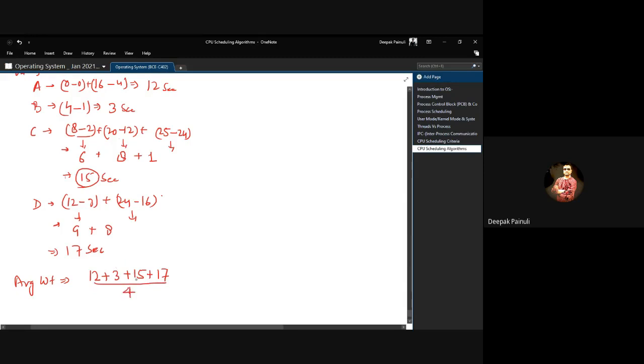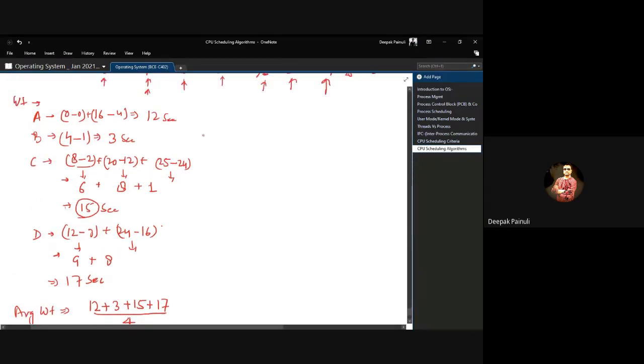That is 47 by 4, which means 11.75. 11.75 seconds will be the average waiting time for round robin for the given scenario.